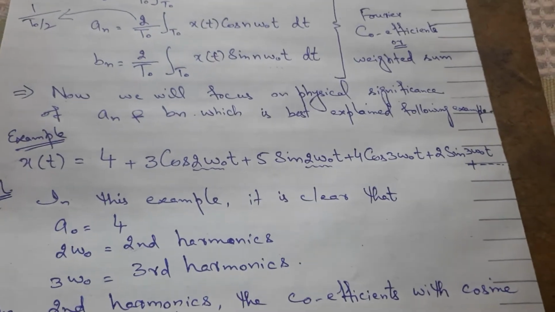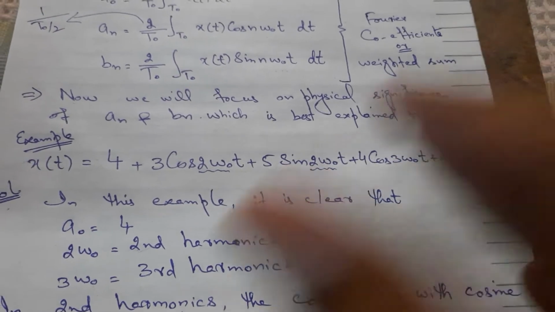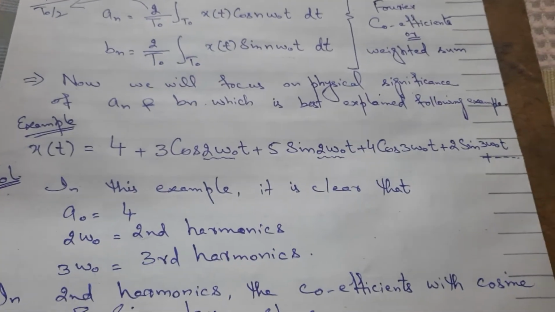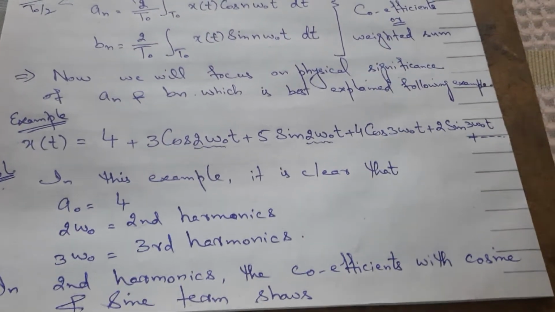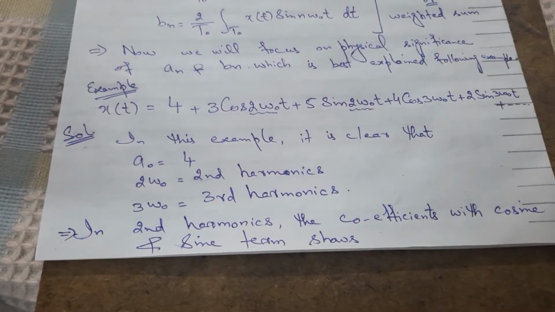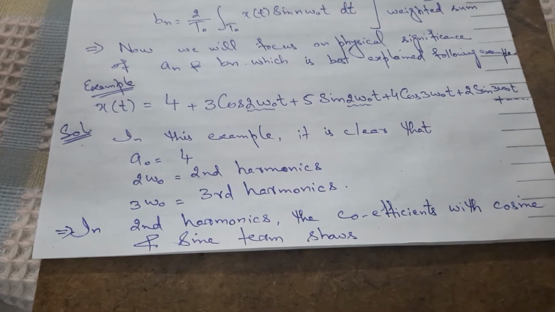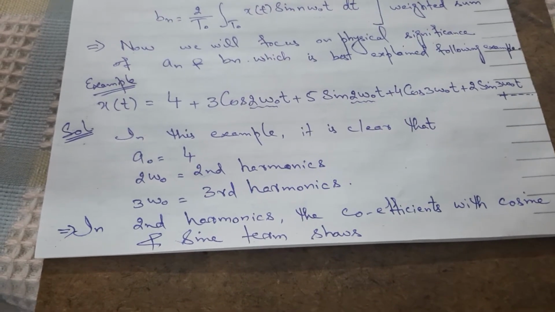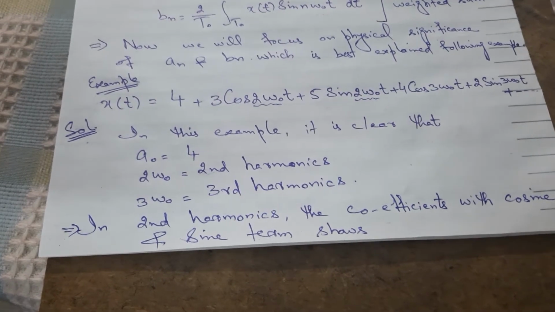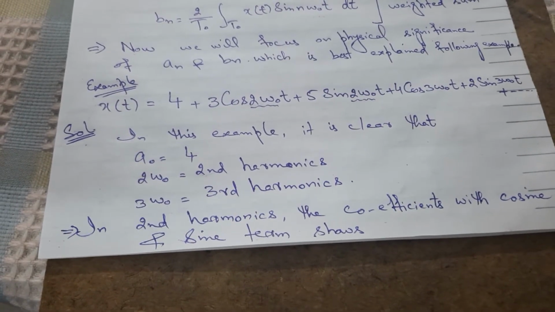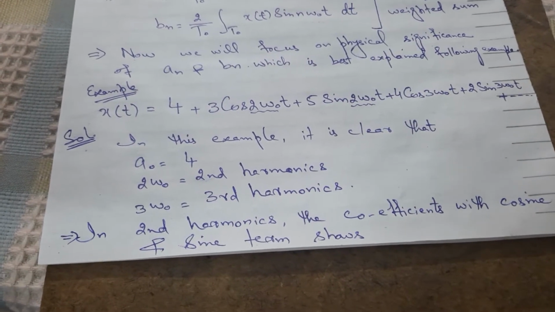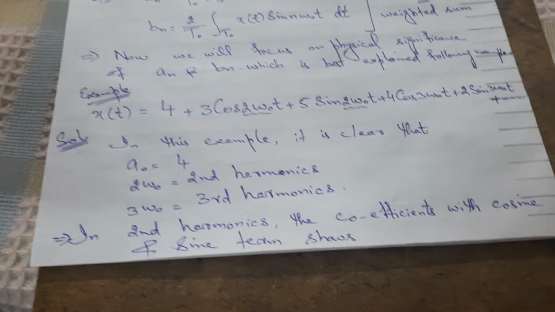Now we will focus on the physical significance of a n and b n, which is best explained by the following example. Let's say we have a periodic signal x of t equal to 4 plus 3 cos 2 omega naught t plus 5 sin 2 omega naught t plus 4 cos 3 omega naught t plus 2 sin 3 omega naught t plus dots up to infinity.